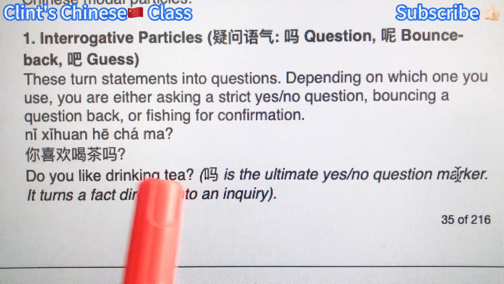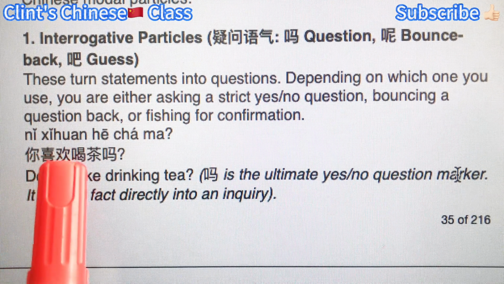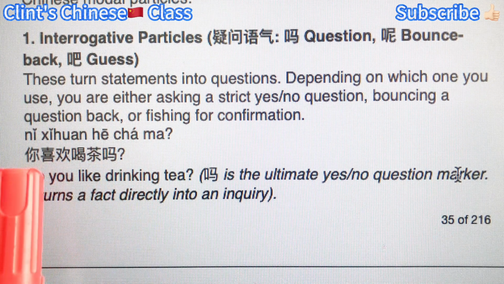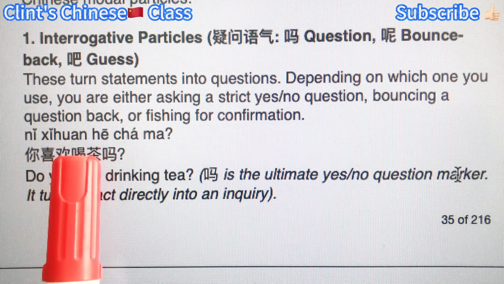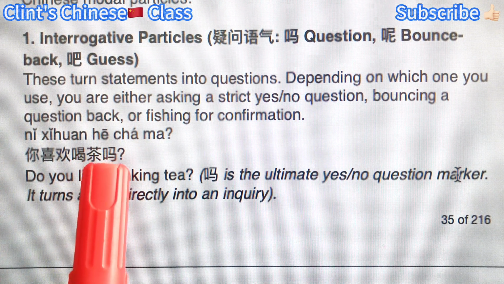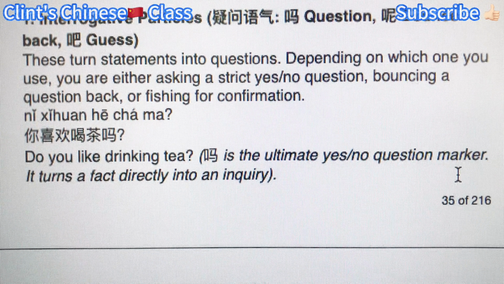Do you like drinking tea? How to say that in Chinese? 你喜欢喝茶吗? Right, if we remove the ma, that is a fact. You like drinking tea, right? Adding ma, you successfully turn that statement into a question, into a yes or no question.